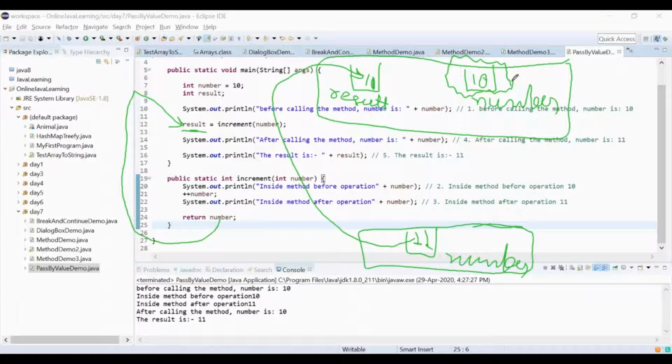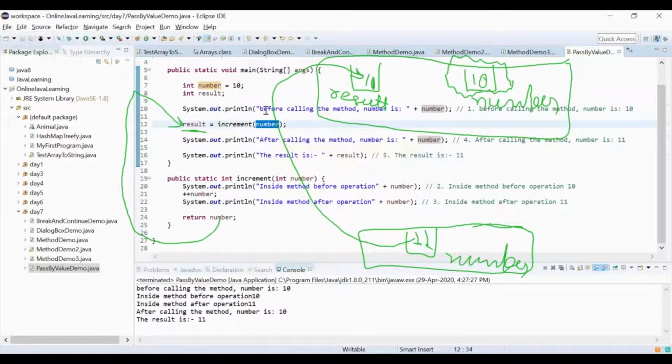One thing is that I'm explaining small things that are the basic building blocks for understanding the Java programming language, and they will always remain with you. Now, one thing is clear to you, and that is what is called call by value. This example belongs to call by value.